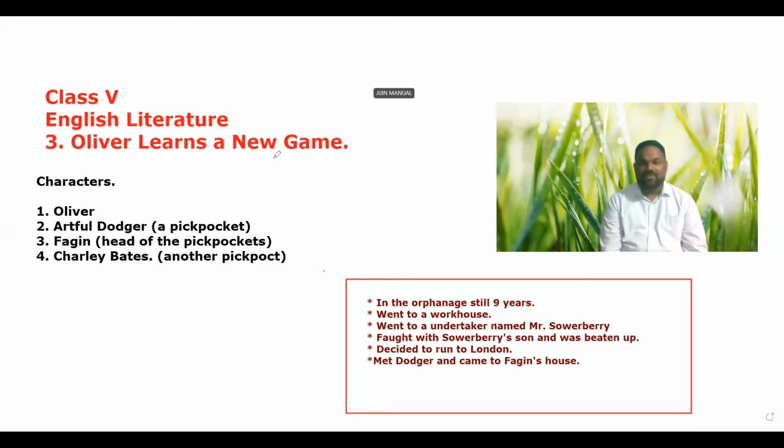Fagin was very anxious, furious and angry that Oliver was looking at him and had seen those precious things. Fagin was very angry, and he shouted at Oliver, asking, "Did you see it?" And then in a quiet voice he said, "Yes, I saw it." "Were you awake all through?"